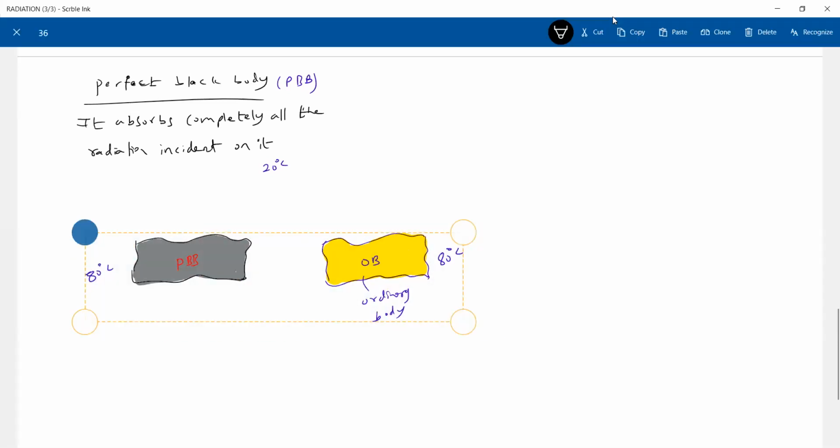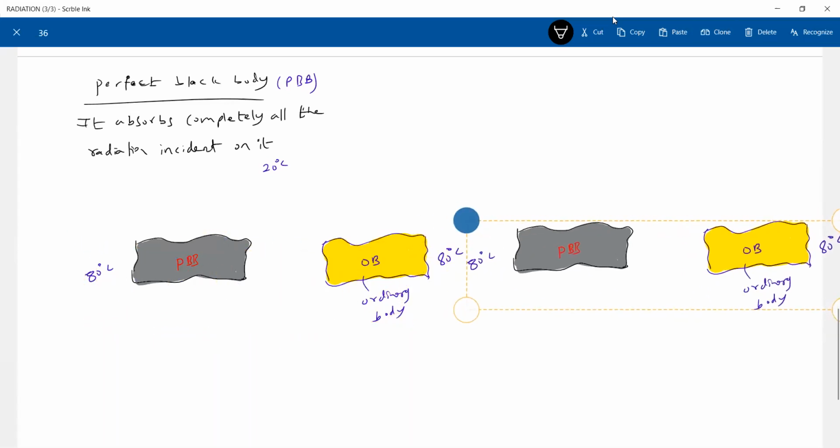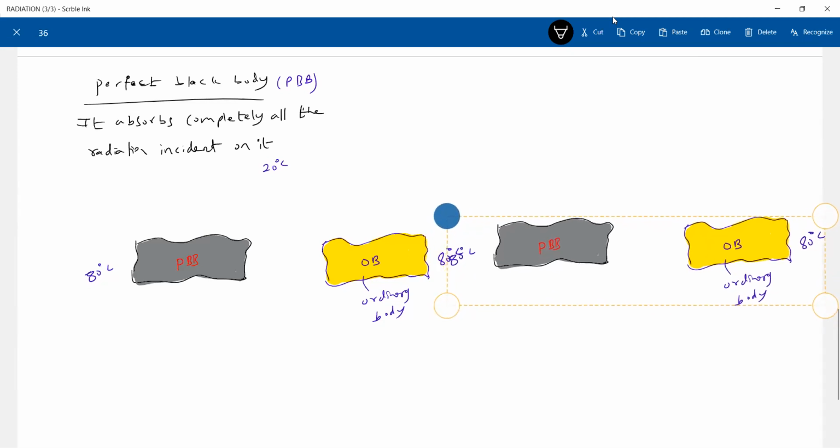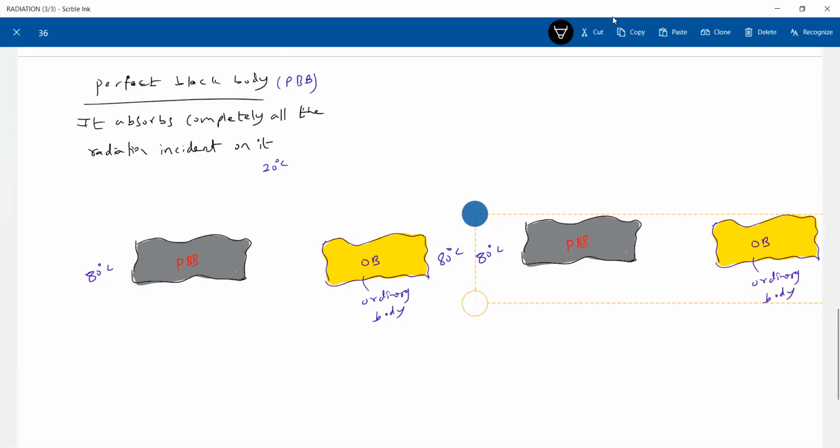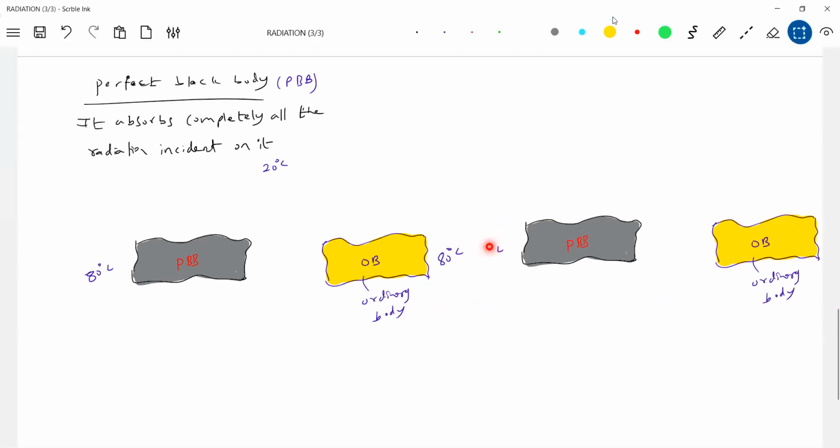At equilibrium, we have to again discuss the phenomena. At equilibrium, finally, this will be the temperature of this. Thermal equilibrium is attained.